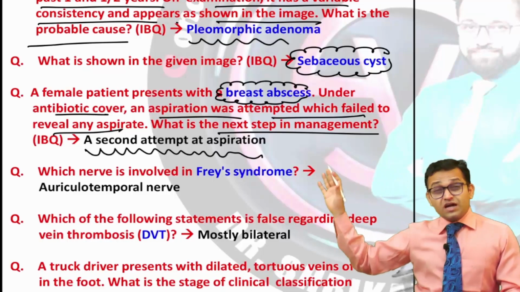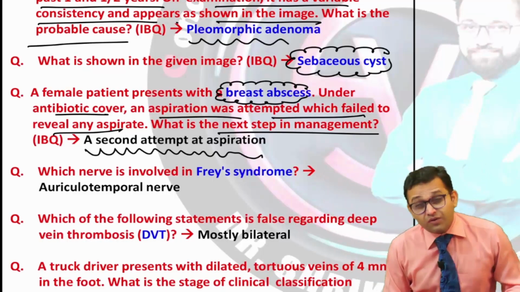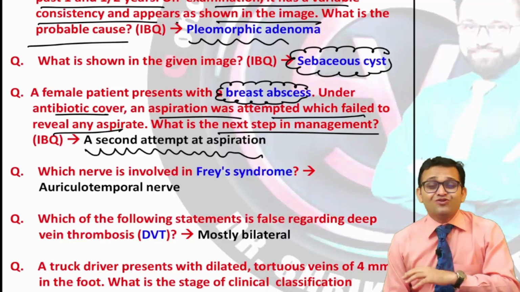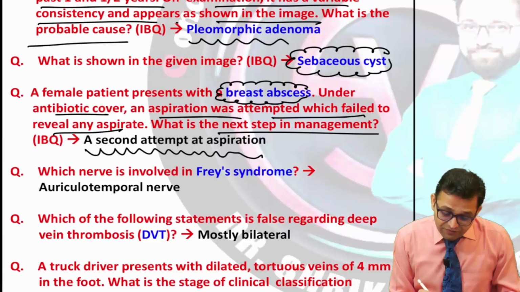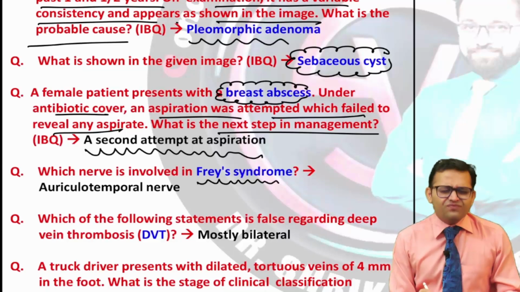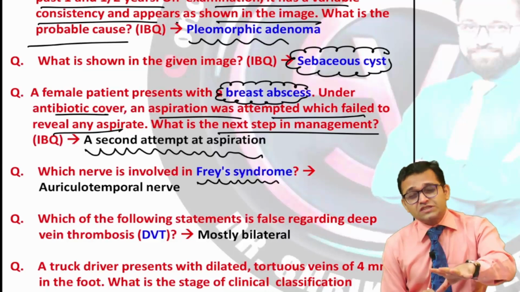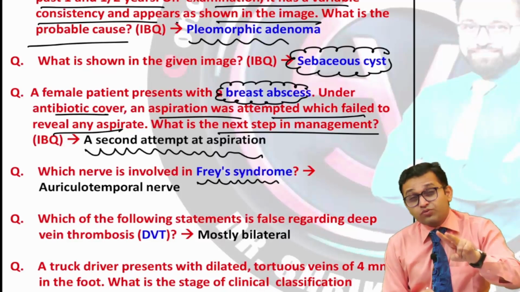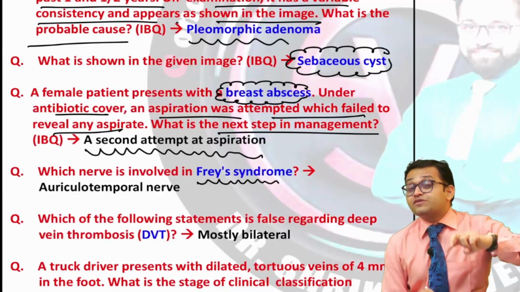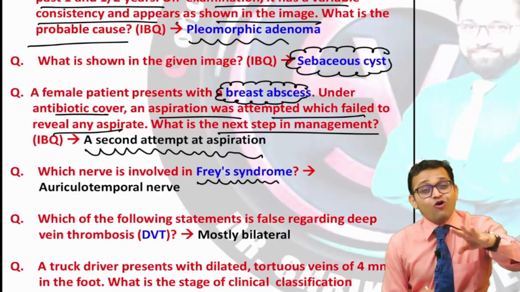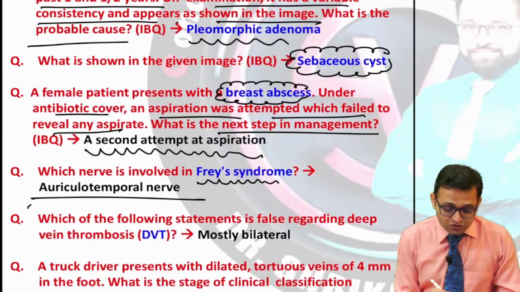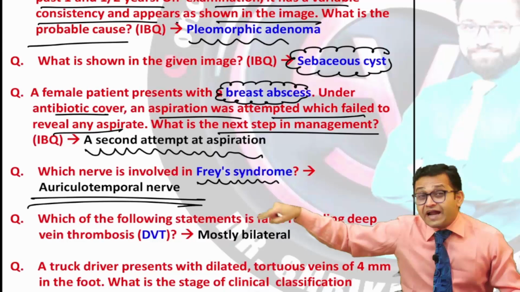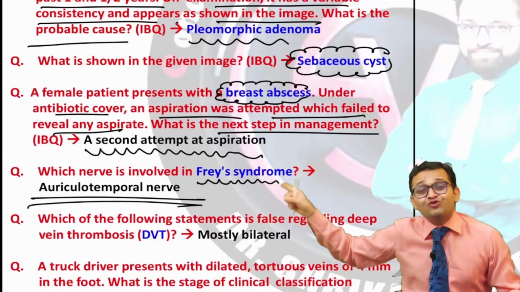So don't leave breast carcinoma, but also focus on fibroadenoma of the breast, breast abscess, Paget's disease of the nipple, all these things. Also Frey syndrome, a very, very important topic. We always discuss it in anatomy, and in ENT also. The great auricular nerve, the auriculotemporal nerve, and sometimes the glossopharyngeal nerve. All the controversy we had seen in our anatomy and we solved. So the nerve involved in Frey syndrome is the auriculotemporal nerve, that's why Frey syndrome is also known as auriculotemporal nerve syndrome.